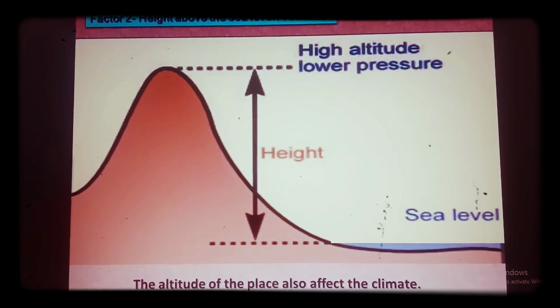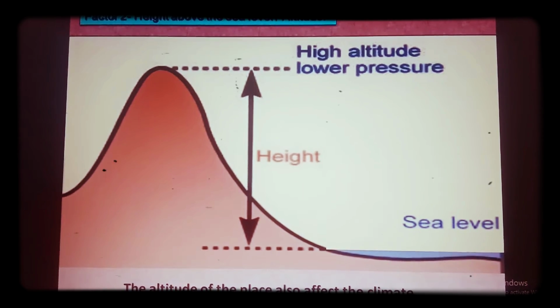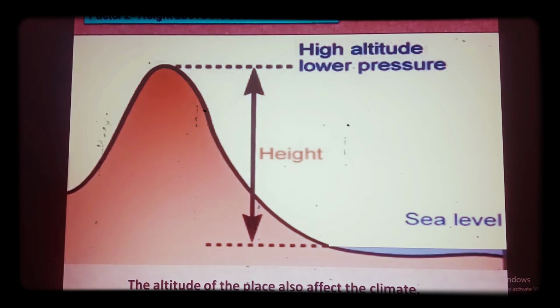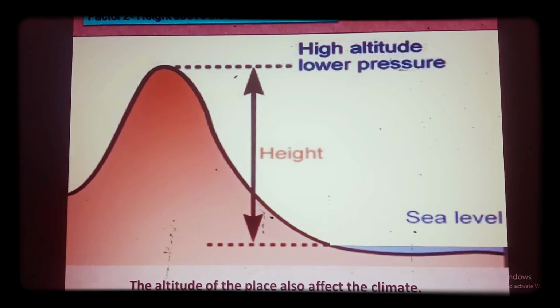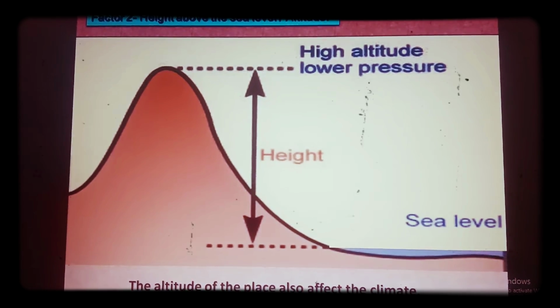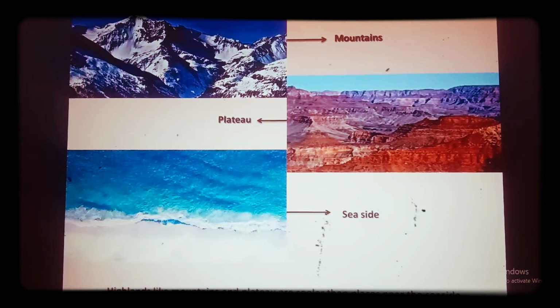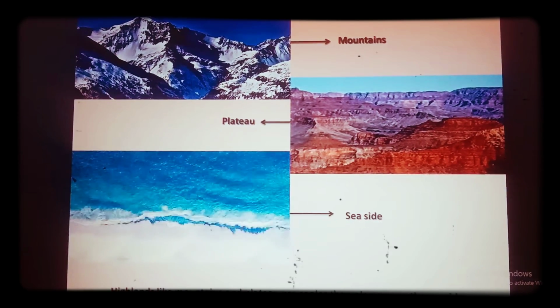Now the second picture, now the second factor, that is height above the sea level or altitude. Another factor that affects the climate is the height of land. The altitude of a place also affects the climate. Highlands like mountains and plateaux are cooler than places near the seaside.